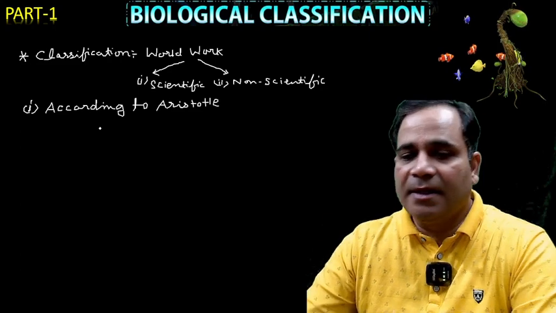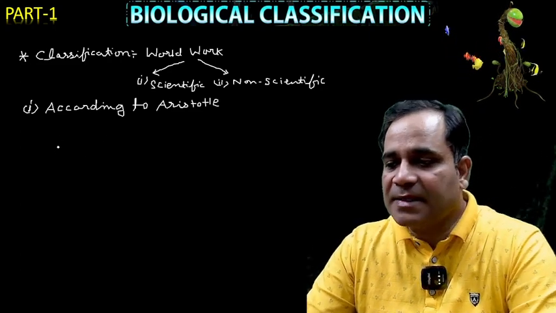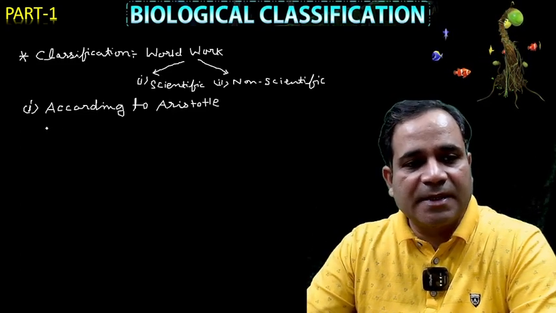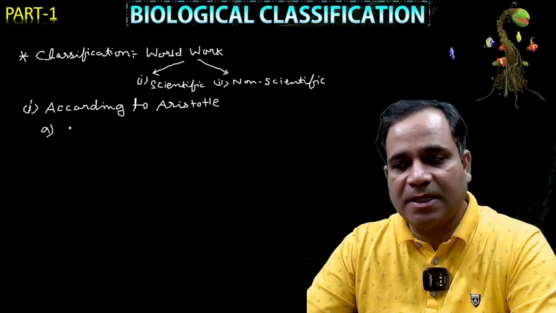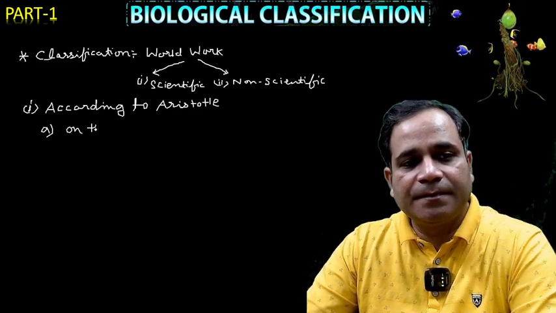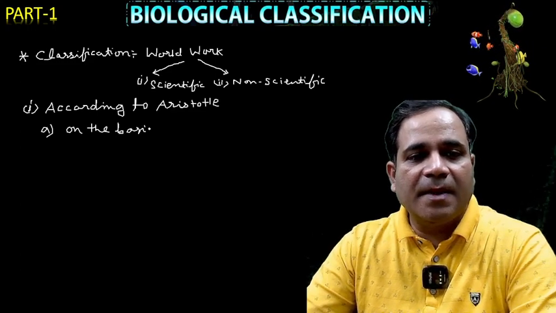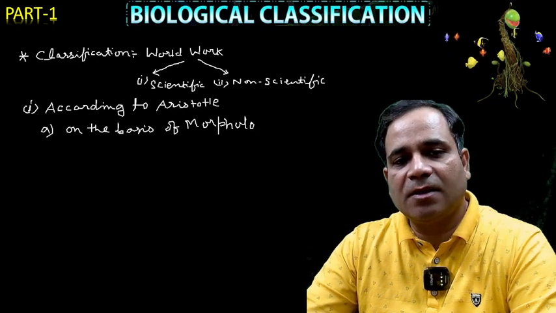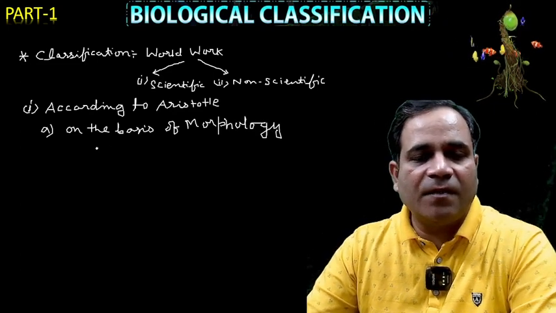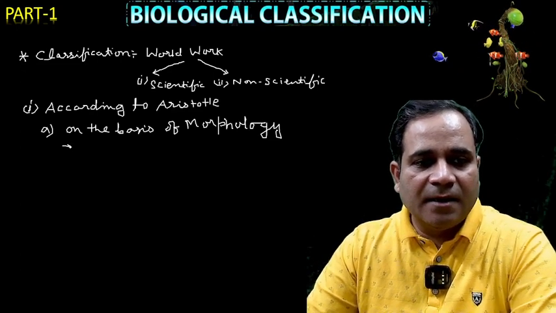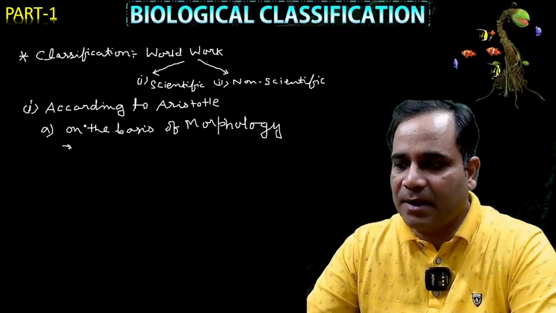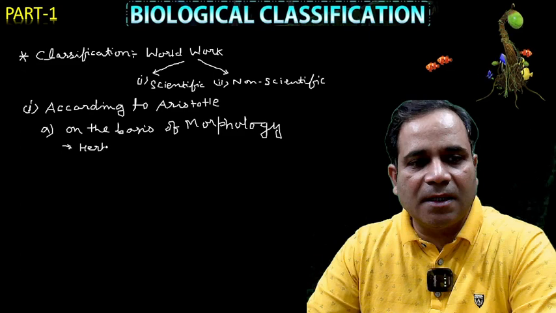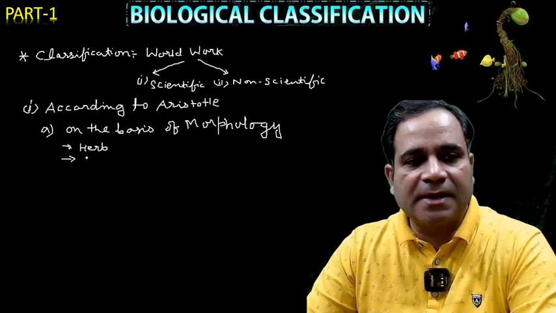According to Aristotle, he classified the organisms in two ways. Number one is on the basis of morphology. On the basis of morphology, he classified the organisms like this: number one is herb, second is shrub, and third is tree. This is the first basis, on the basis of morphology.